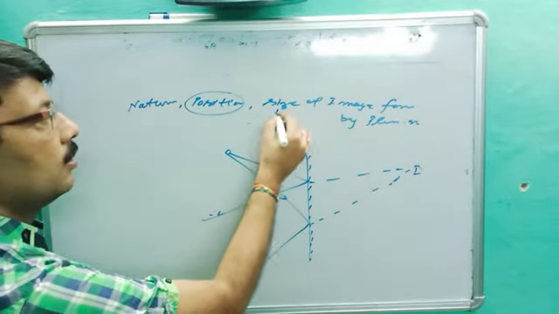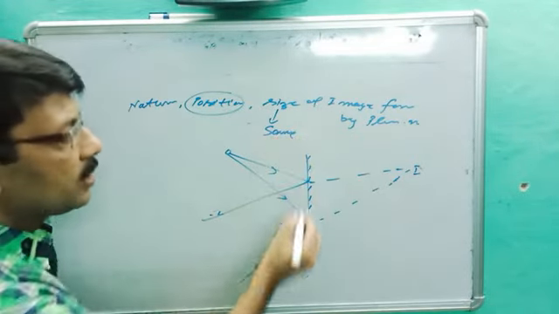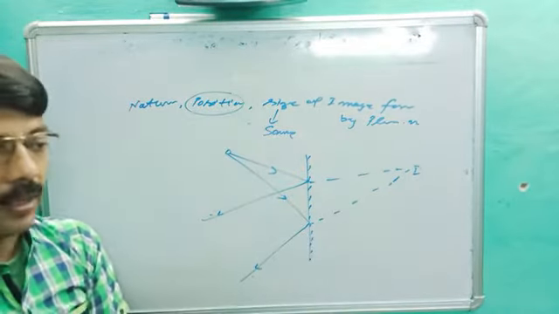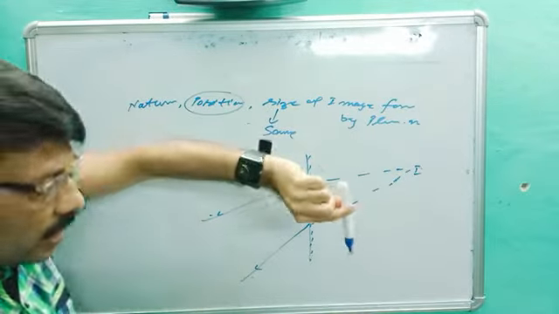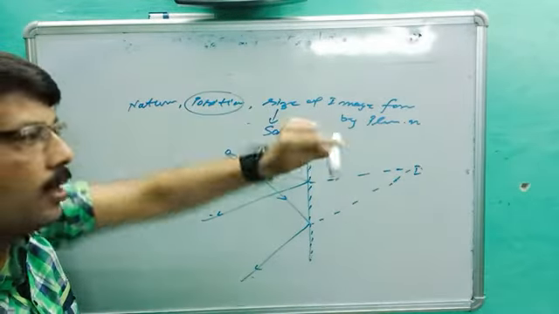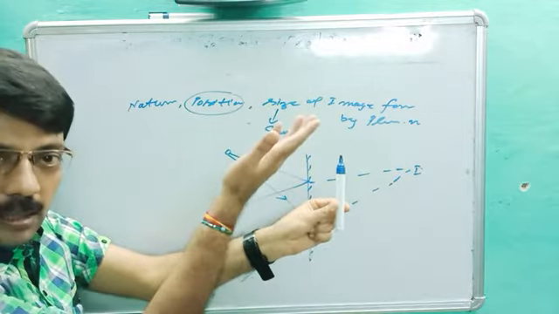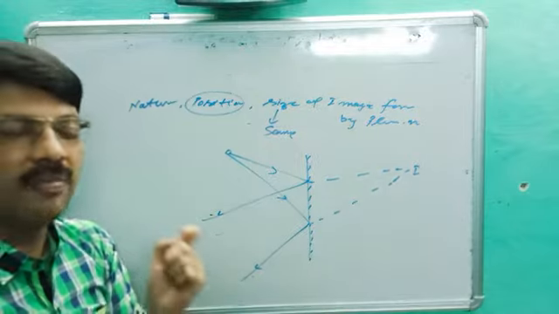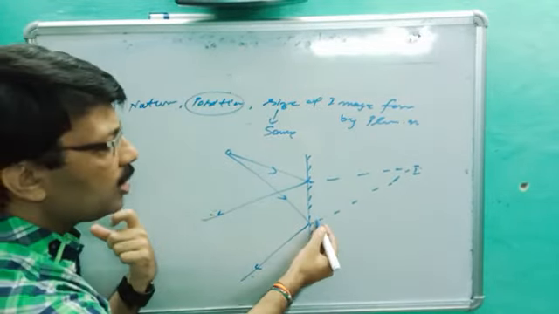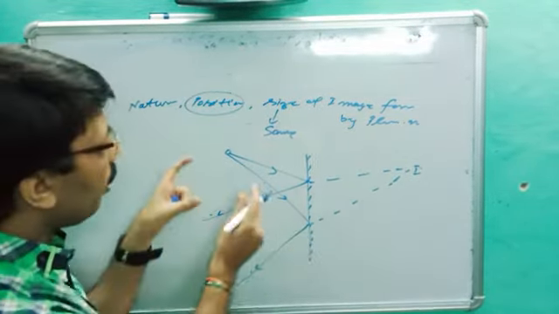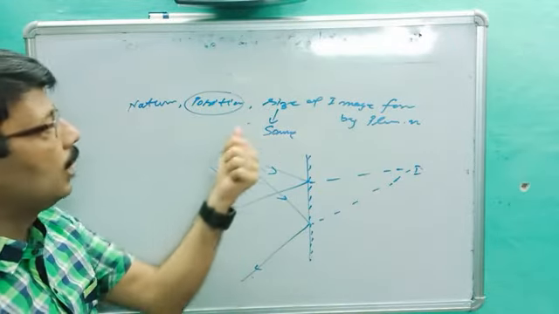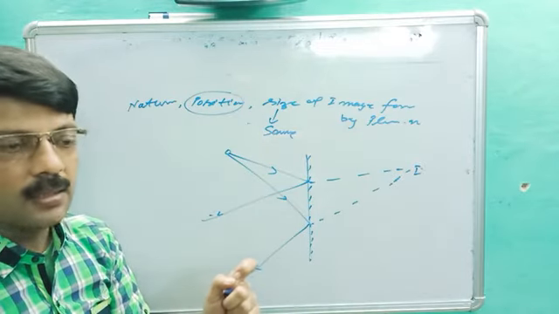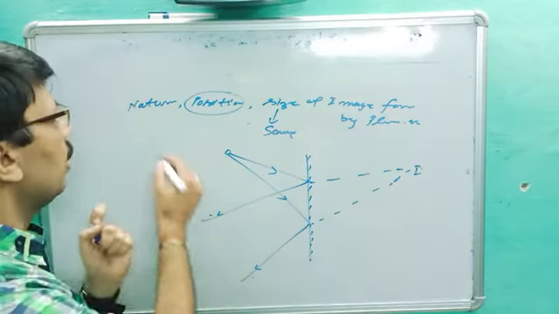Same size. And we are getting a dotted line, not a regular line. If it were a regular line, the image would be real and inverted. But if you get an image like the object, like a bird in the same position, that is called erect and virtual. If it is erect, no doubt it is virtual. Virtual means not real. So the image will form behind the mirror, same size, same distance, erect and virtual. Nature is very important.